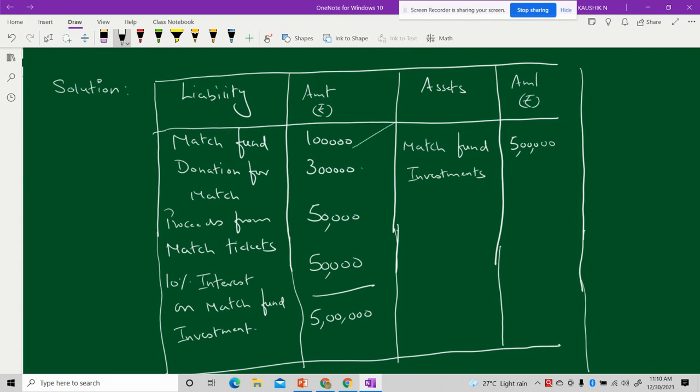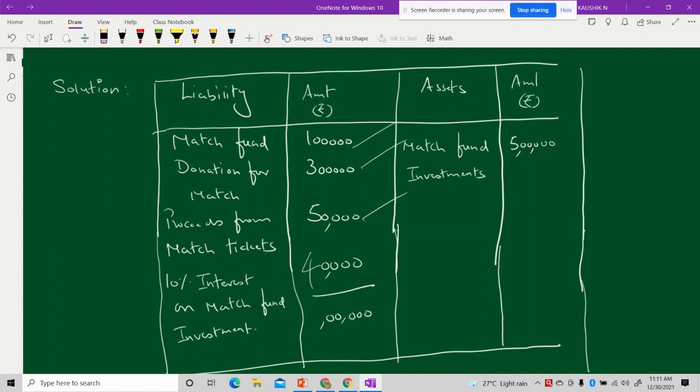Donation for match 3 lakhs, yes, it's perfect. Followed by that you should write proceeds from the match tickets, yes, 50,000, so 4 lakh 50. And here 10% interest on match fund investment, it should not be 50,000, it should be 40,000. So now what will be your total? It will be a total of rupees, yes, 4 lakh and 90,000.